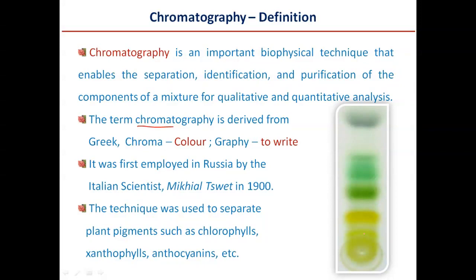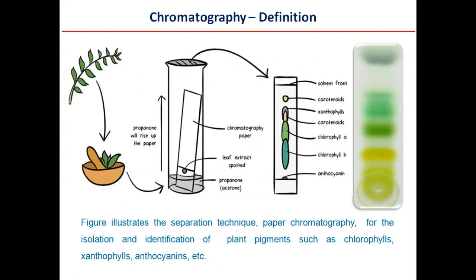So simply, chromatography is an important biophysical technique that enables the separation, identification and purification of components of a mixture for qualitative and quantitative analysis. This technique was first used to separate many plant pigments such as chlorophylls, xanthophylls, anthocyanins and so on.